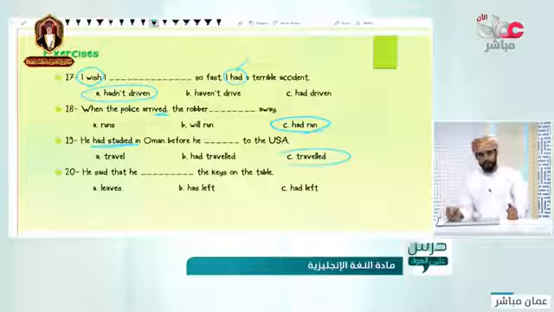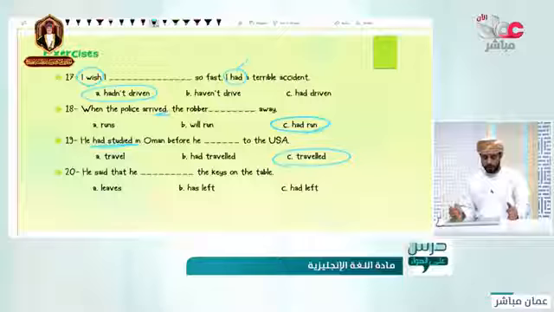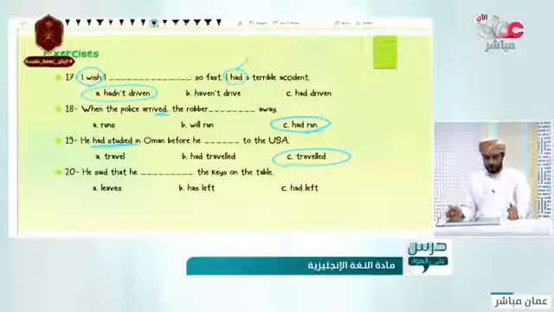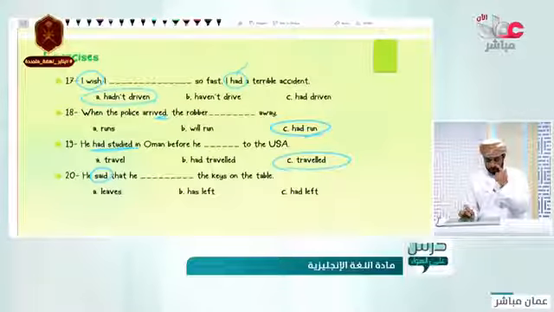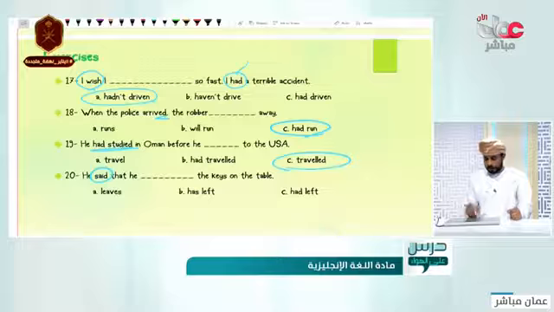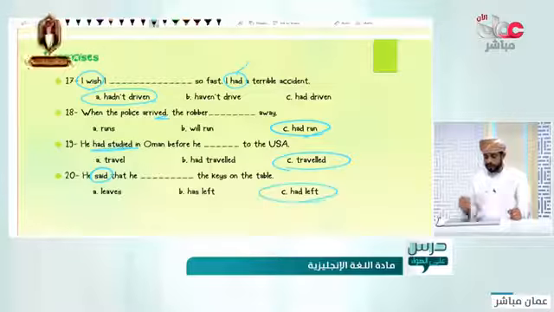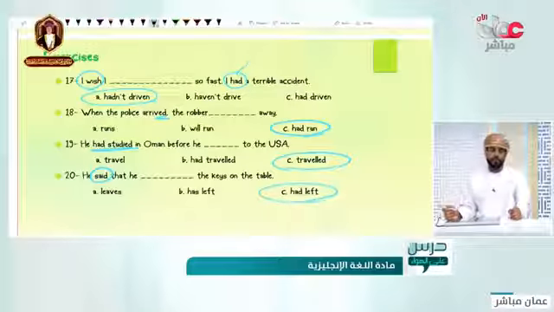Yes, traveled. He traveled to the USA. Number 20, he said that the key on the table. Said, reported speech. So had left, since it is the reported speech.